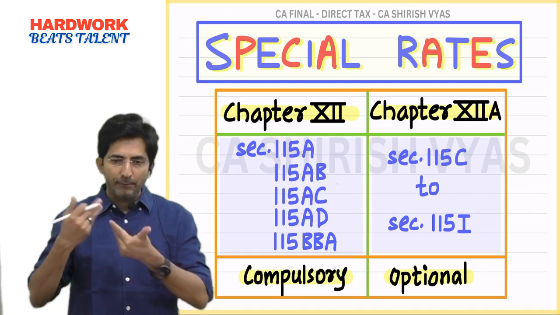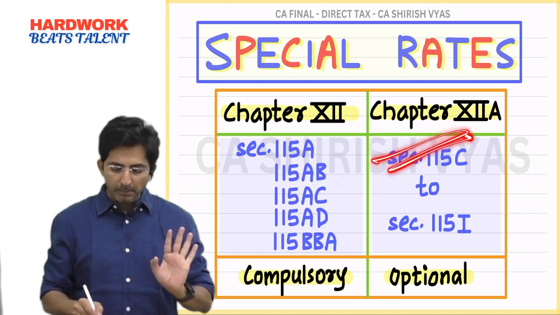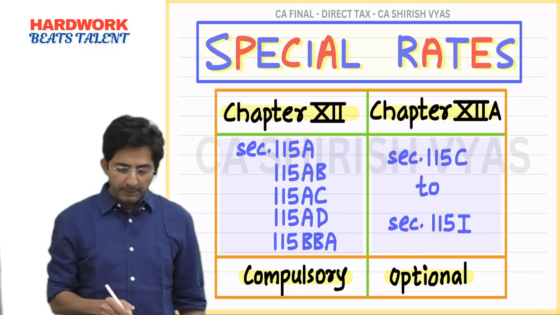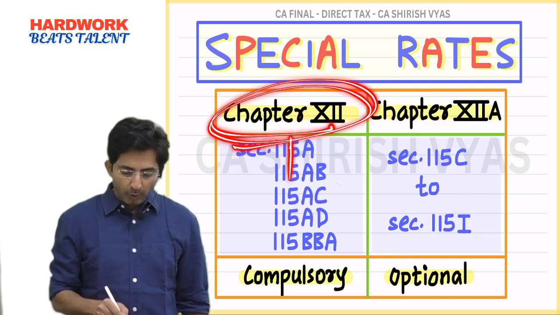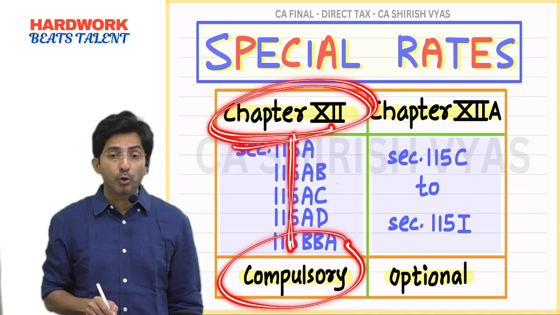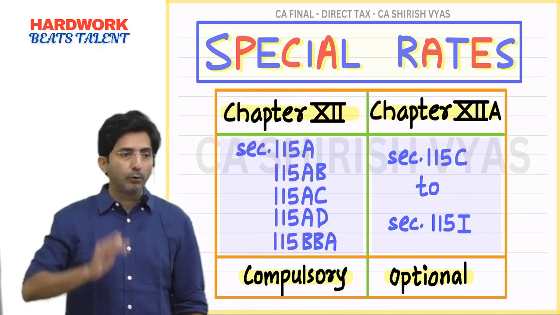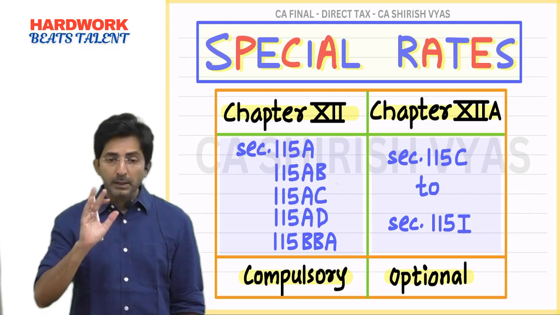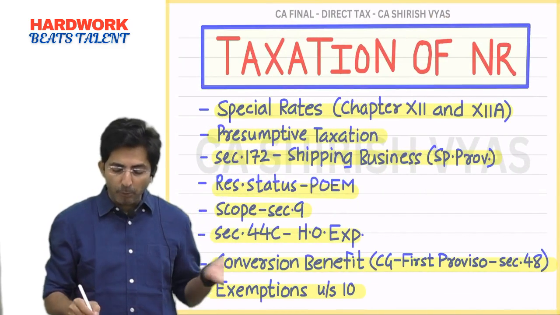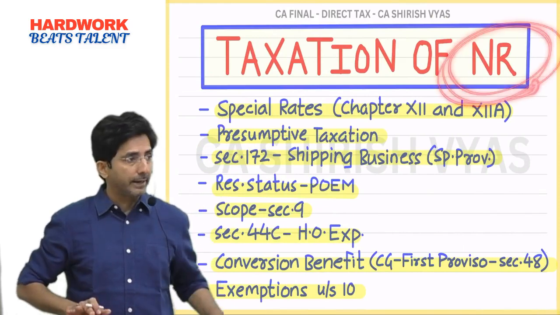You will understand afterwards. But right now we just remember mechanically that chapter 12A is optional. But in chapter 12, whatever provisions are contained, they are all compulsory provisions. You don't have a choice. You have to compulsorily follow. In this whole topic, the assessee is NR, non-resident. Don't forget that. The name of the topic itself is taxation of NR.